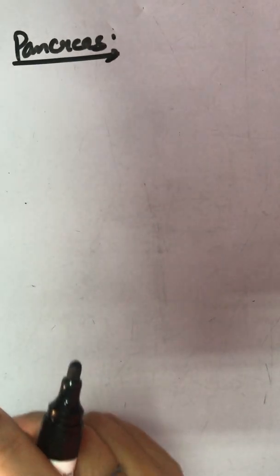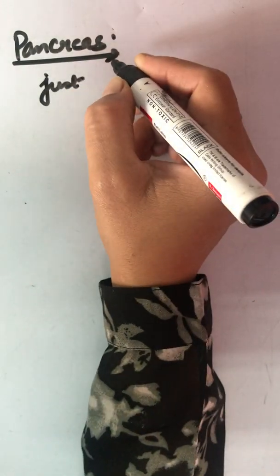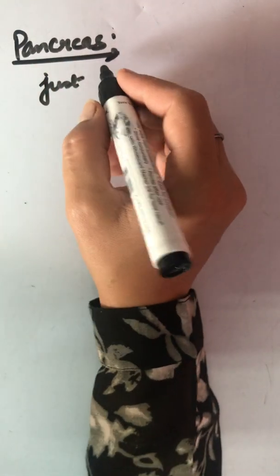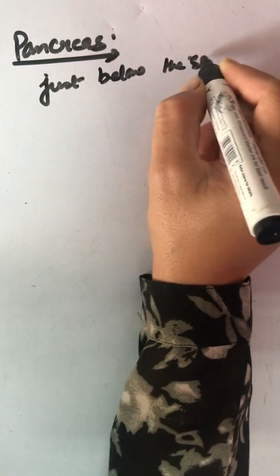Pancreas. Where is it located? Just below the stomach, that we have done also. We have done the exocrine part. Now today we will be doing the endocrine part. Just below the stomach.